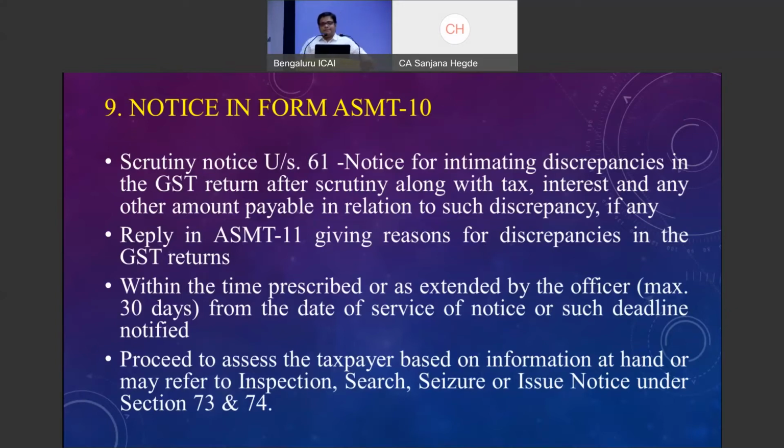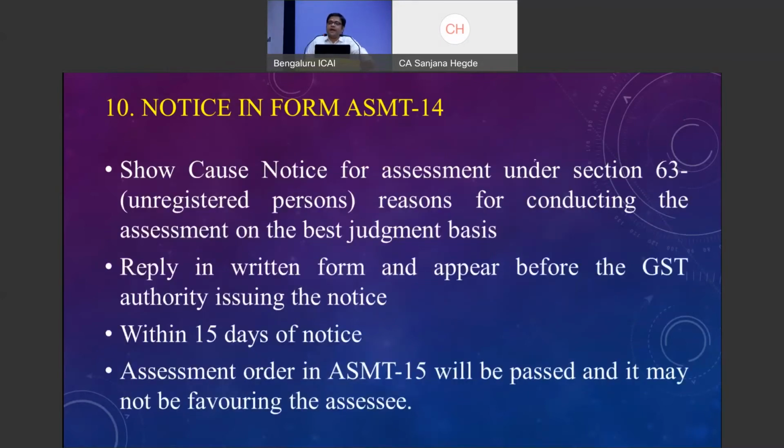ASMT 14. This is a notice for unregistered persons under section 63. The unregistered persons will include persons who are not taking registration but have crossed the turnover limits, or persons for whom the registration has been cancelled and they have been continuing to do the business. In those cases, ASMT 14 will be issued. The reply has to be given in written form, and an appearance is mandated, because in the ASMT 14 itself they will mention that you are directed to appear on so and so date and meet the concerned officer. Within 15 days time, if required, you can apply for extension by giving a letter.